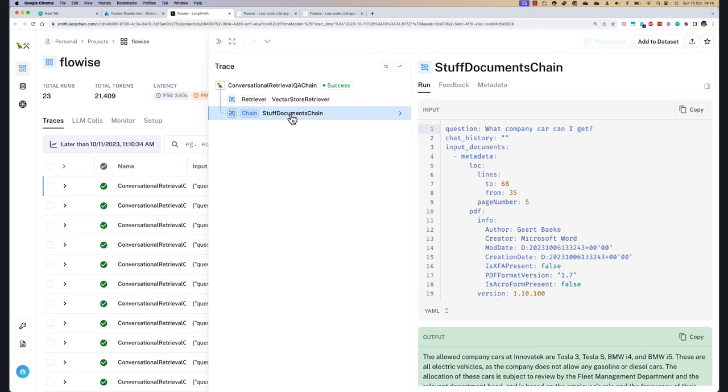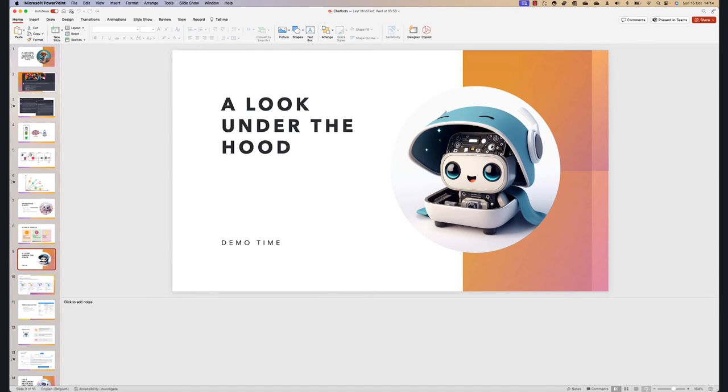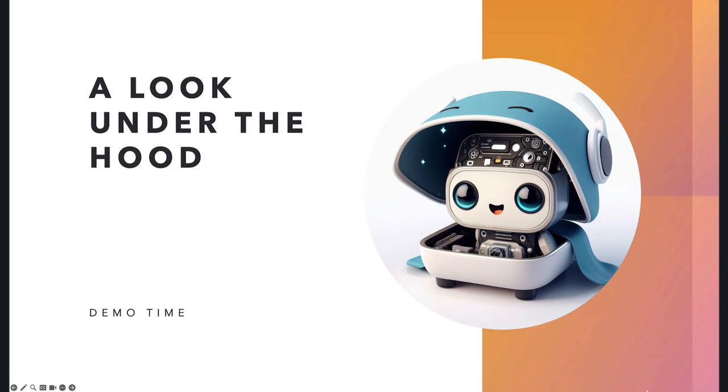Now, it's important to know that what I've shown here is, of course, a look under the hood, without too many Azure components. There are two Azure components used here. That is the LLM, which is hosted in Azure, and the embedding model to create the vectors, which is hosted in Azure. But all the rest is basically open source tooling.